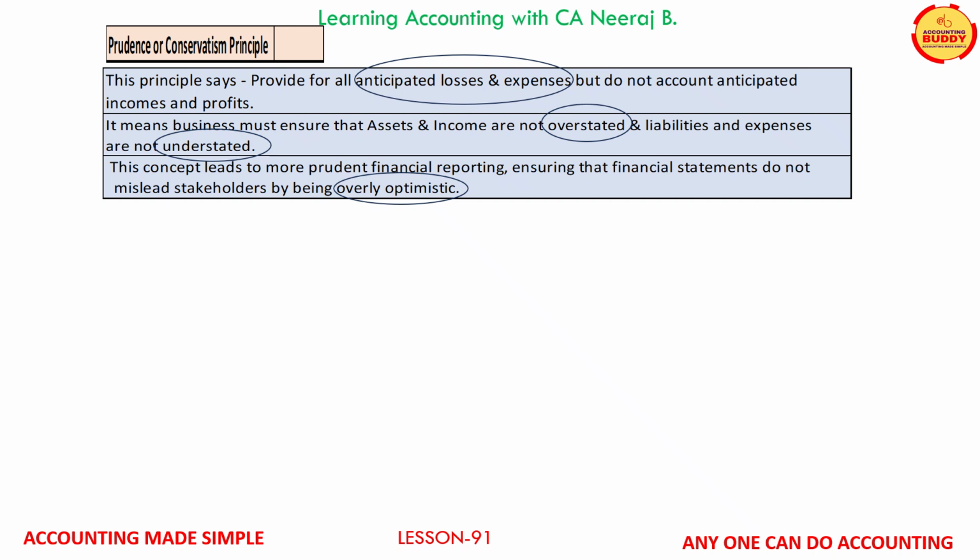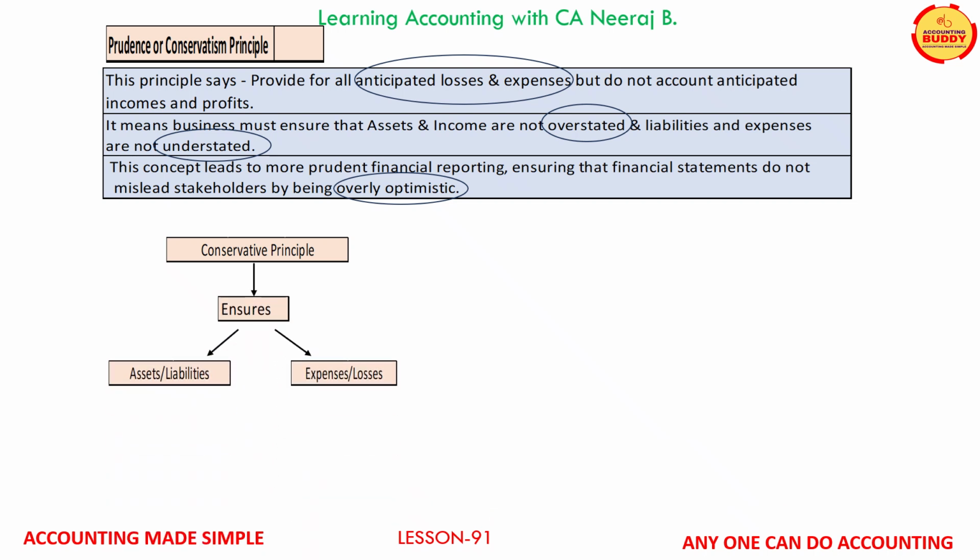Therefore, conservative principle ensures that the assets and liabilities and expenses and losses are correctly stated in the financial statements so to ensure that the profits are not overstated and losses are not understated.